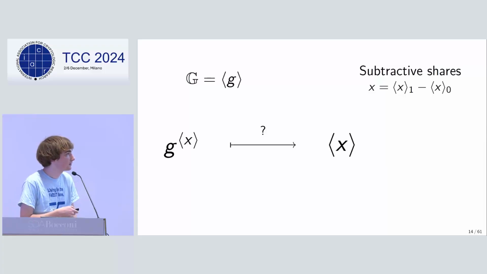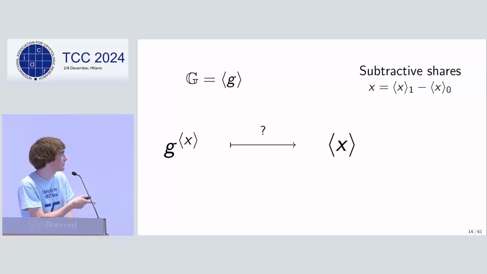Now to give some intuition, let's look at roughly what a distributed discrete log goal is. If I had two group elements whose ratio is g to the x, in other words, g to the x1 and g to the x0, such that x is x1 minus x0.